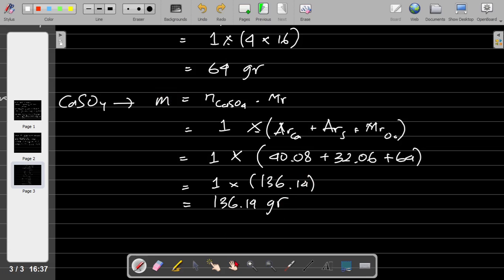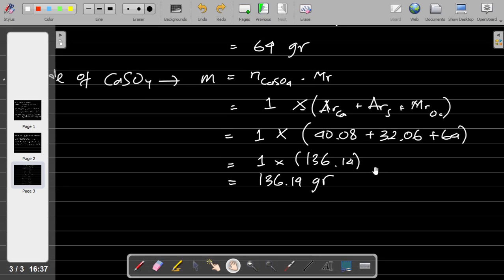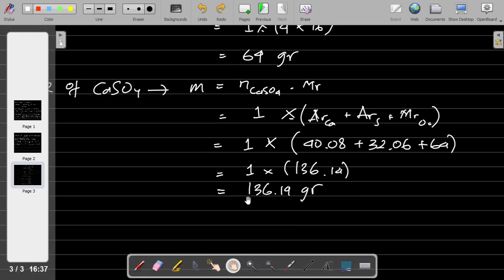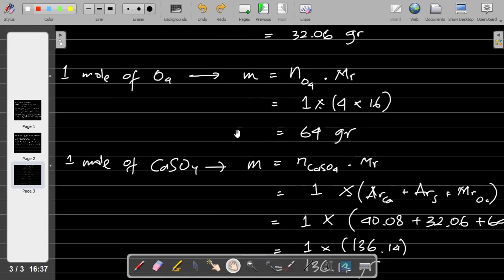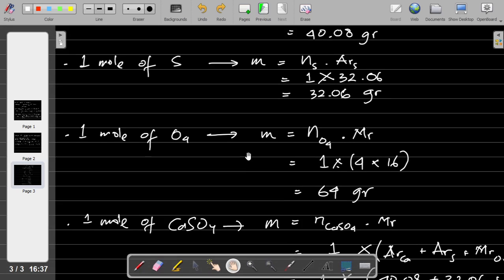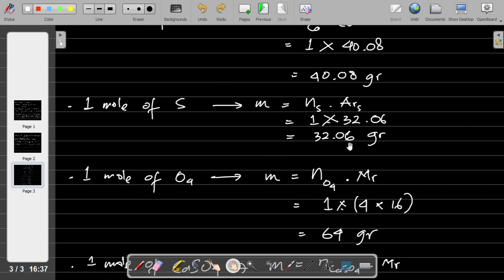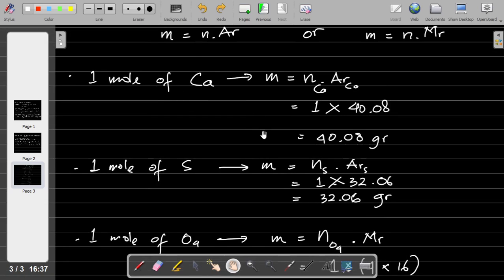So the total mass of CaSO4 is this number, the mass of O4 is this, the mass of sulfur is this, and the mass of calcium is this.